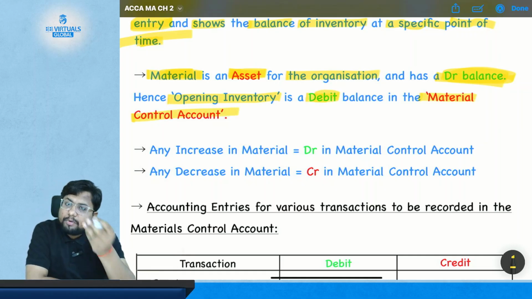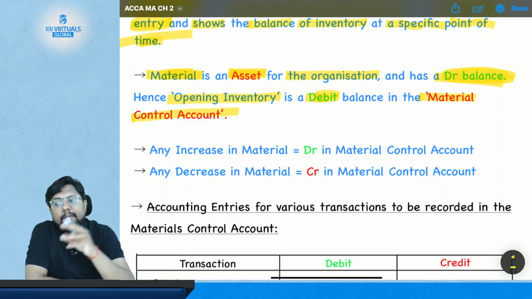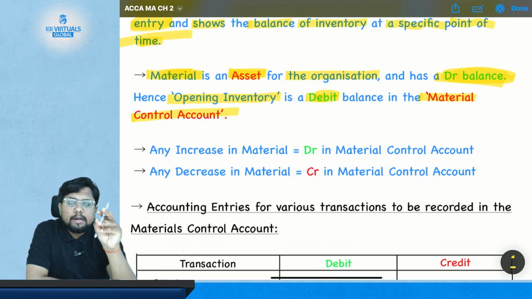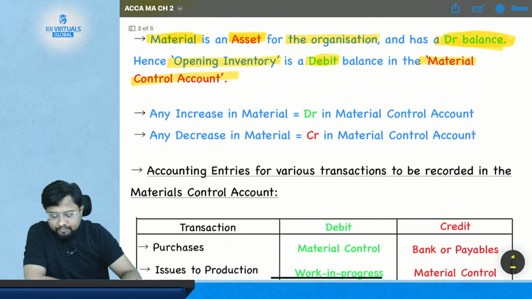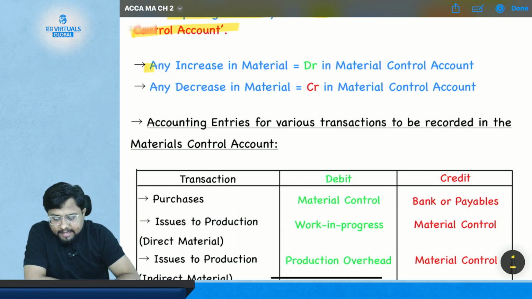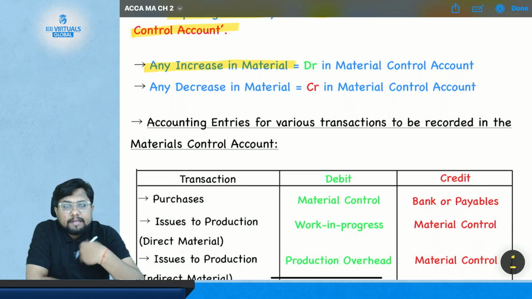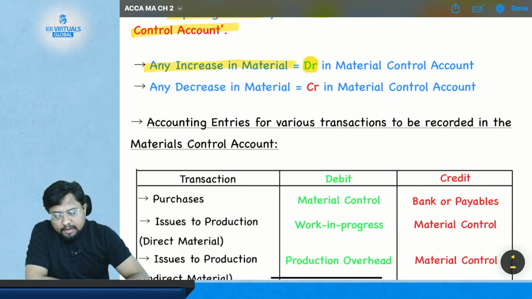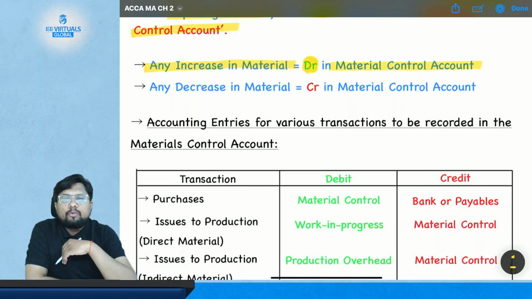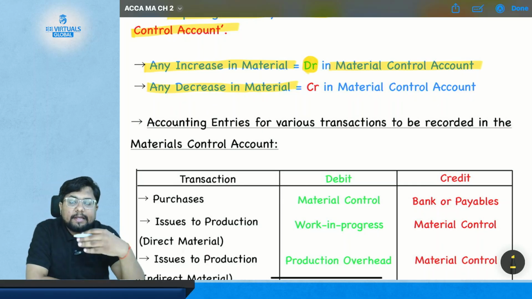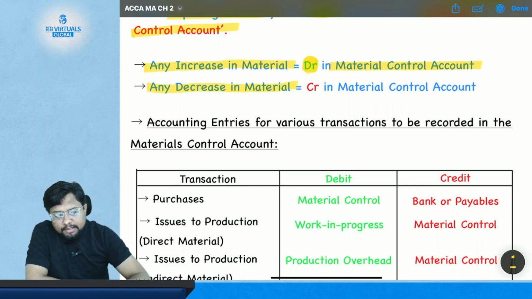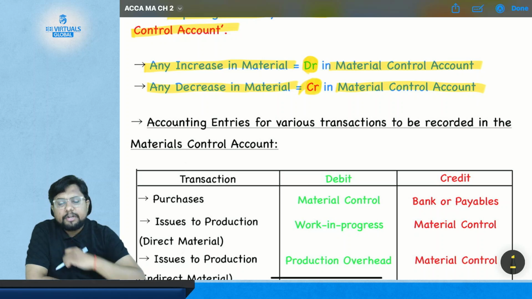If there is opening inventory in your organization, it will have a debit balance in your material control account, because material is your asset and an asset has a debit balance. Very simple. Then, if there is any increase in material, the material control account will get debited. And if there is any decrease in the material, the material control account will get credited.